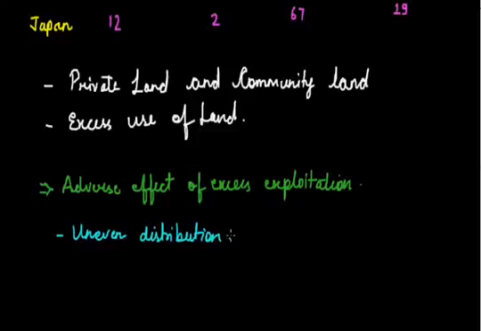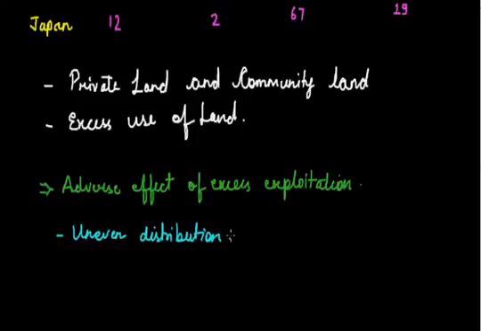Now here we are emphasizing building more factories, roads, and commercial things, and we are using the rich, or we can say the fertile, land for these purposes, which is not beneficial for the land. Land is a fixed resource; it is not going to increase or decrease.